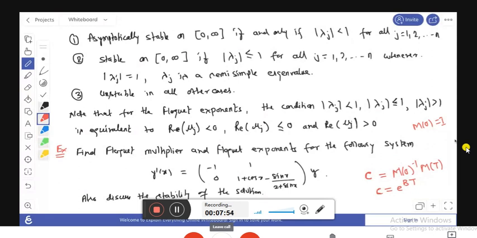So here the solution is, if we take y, which is y1 y2 transpose, and we want to find the fundamental matrix for equation number 1, so that we can compute the monodromy matrix, that is C. Okay, so let us start with solving our problem.